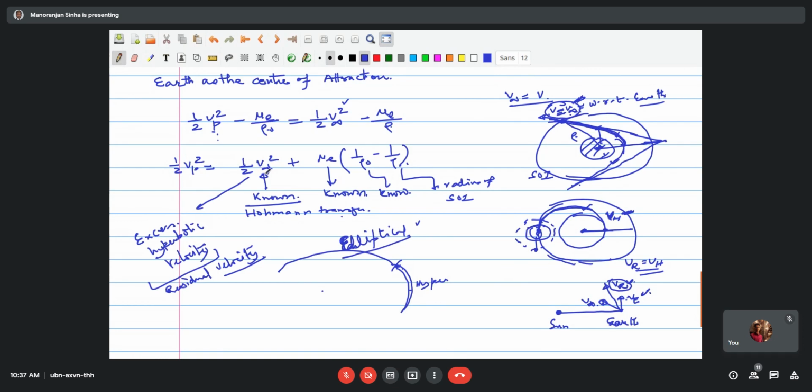Therefore, how much of this excess velocity you need is known to you from your design. So this is V infinity, this is V earth, this is VR, and the satellite may not be exactly along the Earth velocity once it's escaping the sphere of influence. Therefore, how much this VR is turning out becomes an important part.